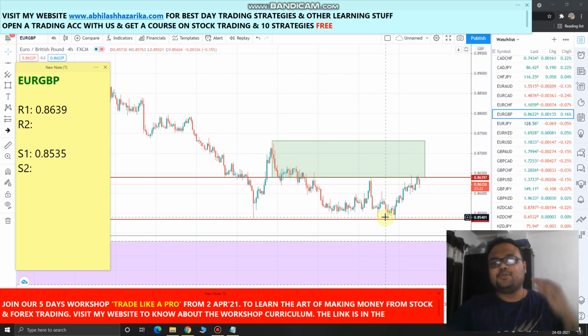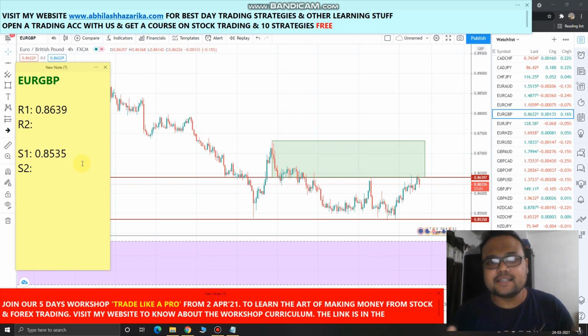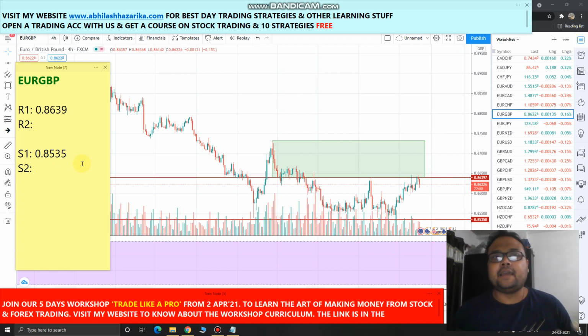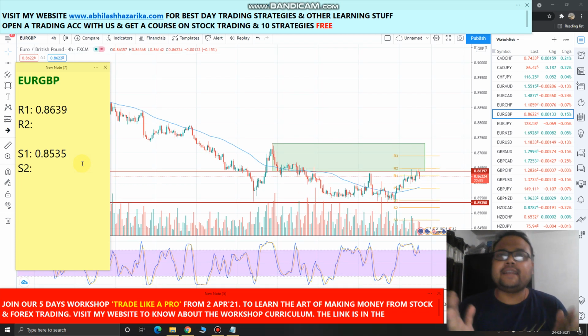So the rest, the decision is yours. Or you can wait for the market to cross this support level 0.8535 to short the market. So anyways, this is just the analysis from my point of view, my own analysis. So your opinion may vary, and you can write down your opinion in the comment section. Okay, so this is it. Hopefully you have understood my logic and analysis.